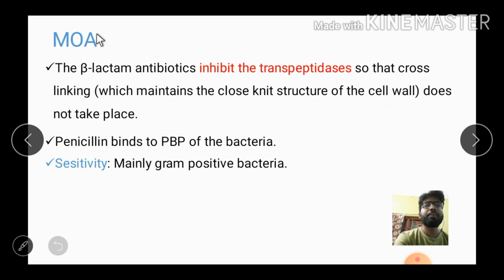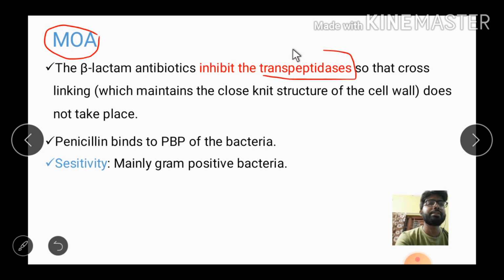Then coming to the next one, what is the mode of action of this penicillin molecule? Penicillin actually does cell wall inhibition. It inhibits the cell wall synthesis of the bacteria, and its target enzyme is your transpeptidase. There is an enzyme known as transpeptidase which is responsible for the cross-linking of the bacterial cell wall, and penicillin actually inhibits this transpeptidase.